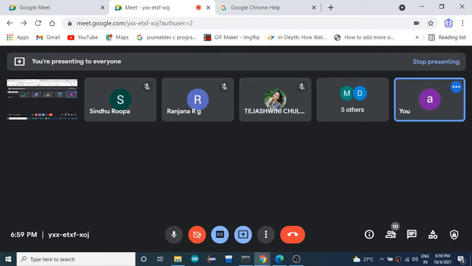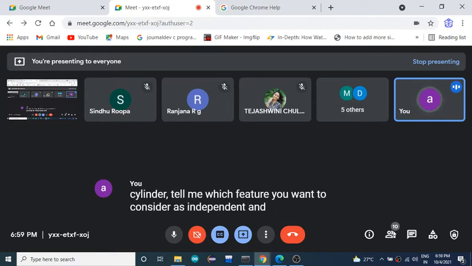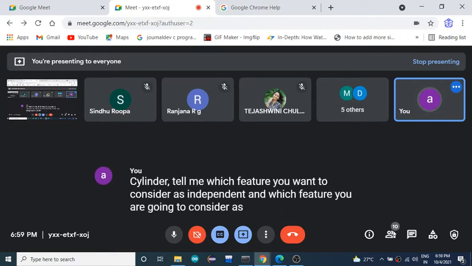Sindhu? Sindhu, tell me which feature you are going to consider as independent and which feature you are going to consider as dependent feature.